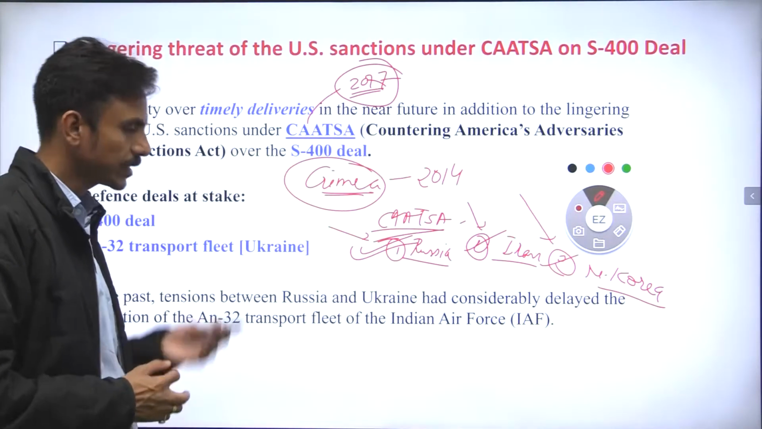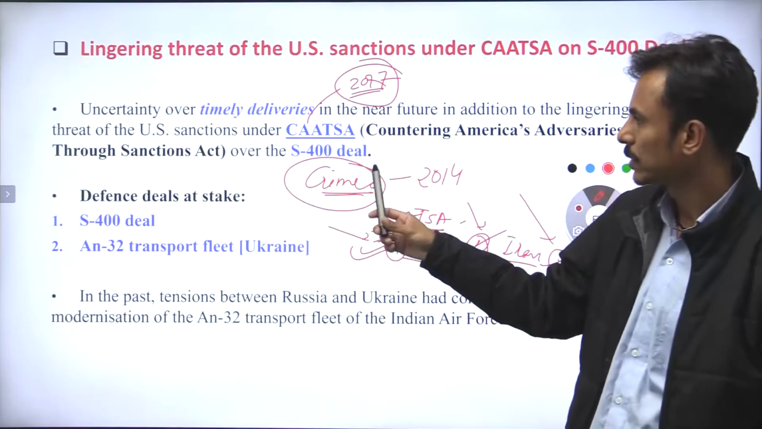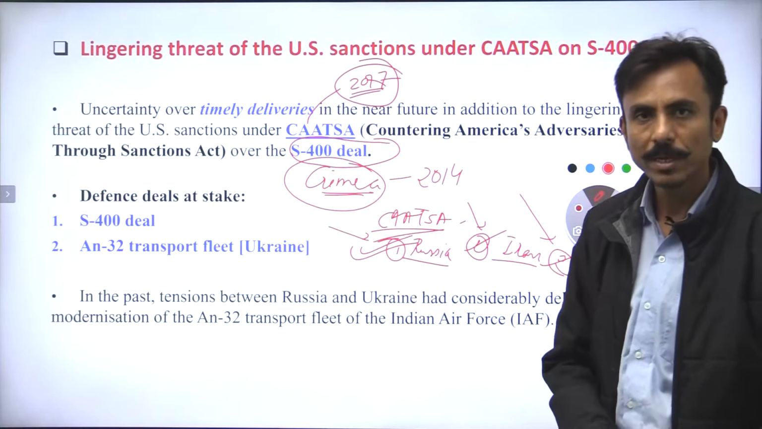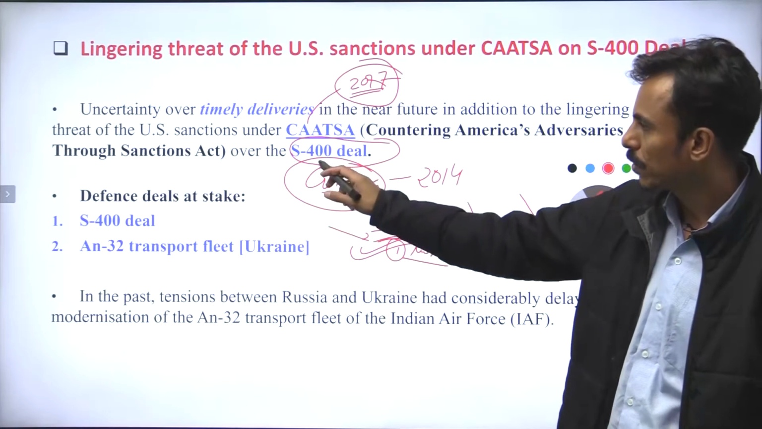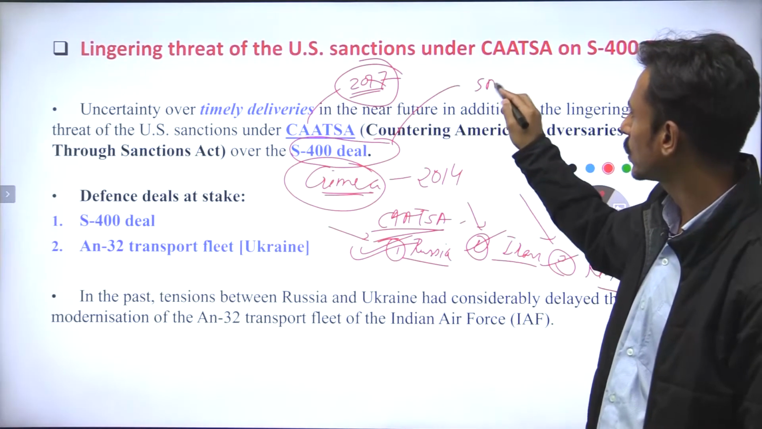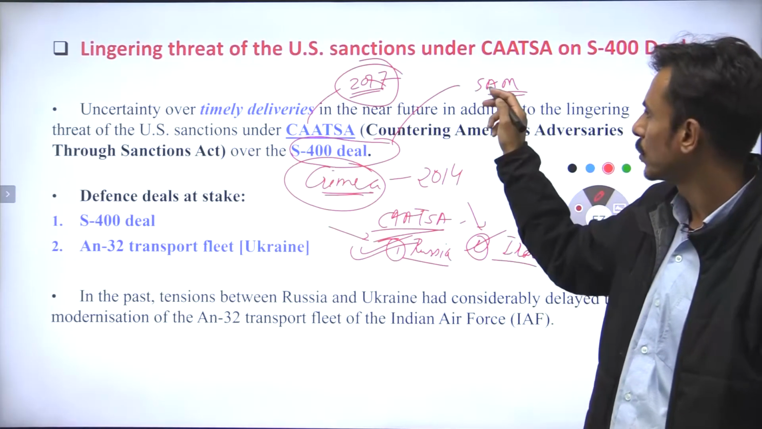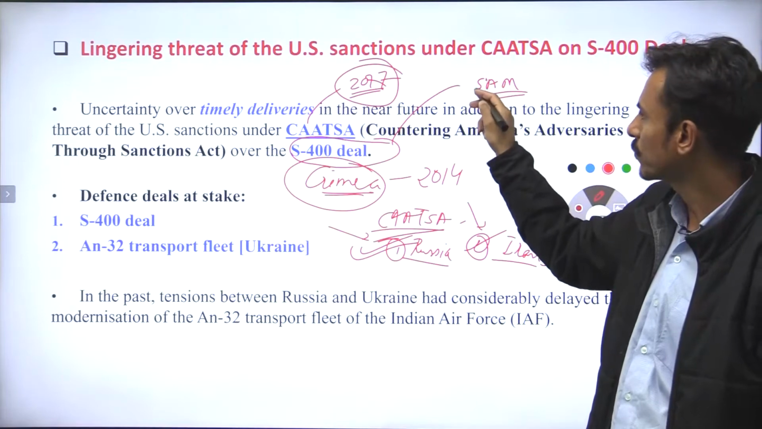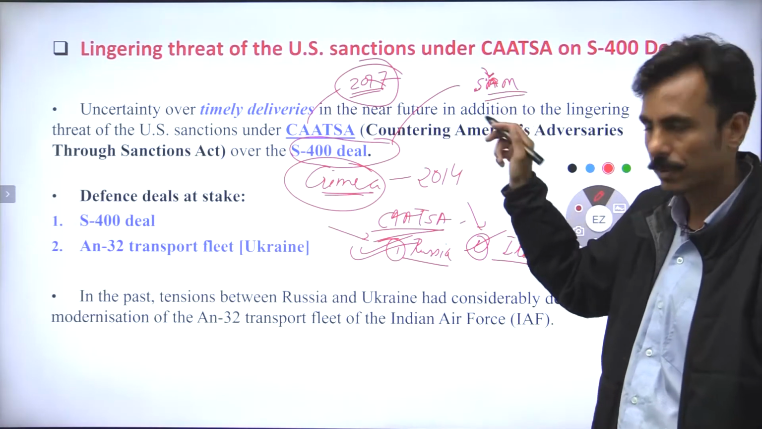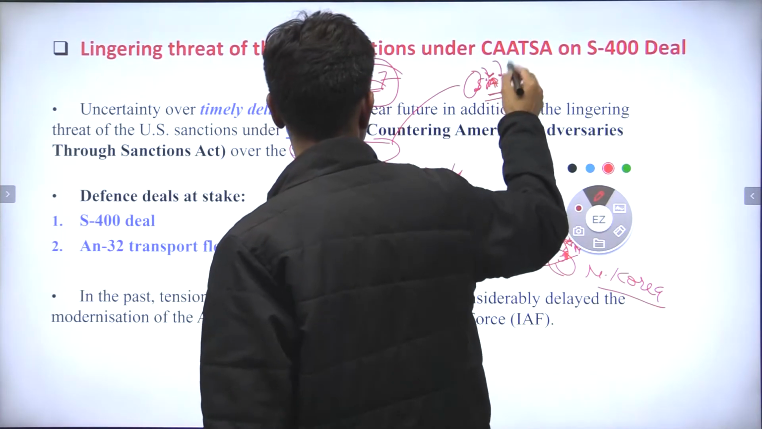Now we know that Russia is the highest arms supplier to India, and in the year 2018 we signed a military agreement with Russia for S-400 missiles, right? So these are surface to air missiles. They are launched from the surface, and they shoot the enemy in the air, right? Surface to air missiles, correct? So they are launched from the surface and they explode in the air.